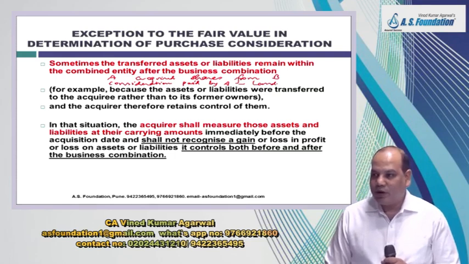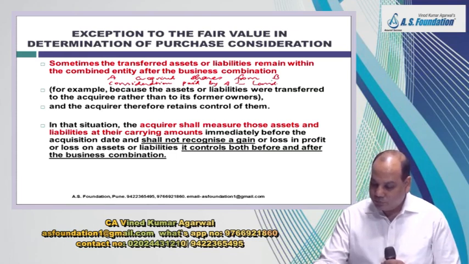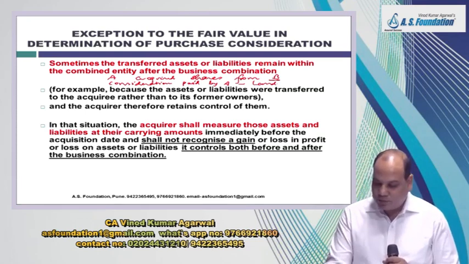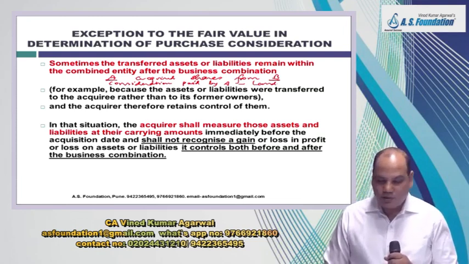Now where will land appear? In the books of B. Here we are assuming shares were acquired from B. So B will record land received, share issued. A will record land given, shares acquired.